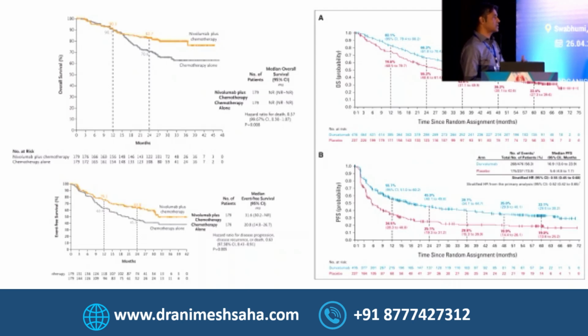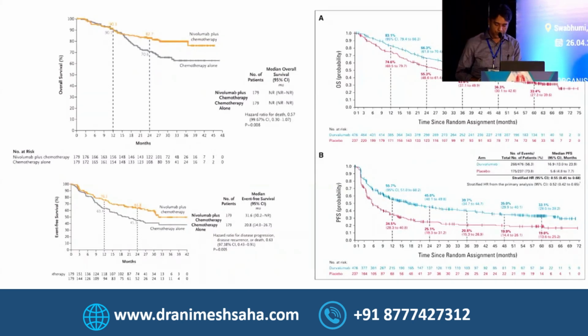Chemo done. Now you are saying surgery is not possible. Then you are going for radiation. That is a sequential chemo radiation. Results are inferior as compared to concurrent chemo radiation. So from the very beginning, you have to be sure whether it is resectable or not. If resectable, then go for this kind of approach.